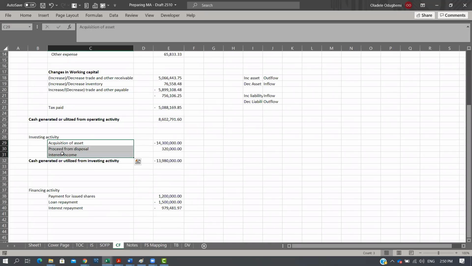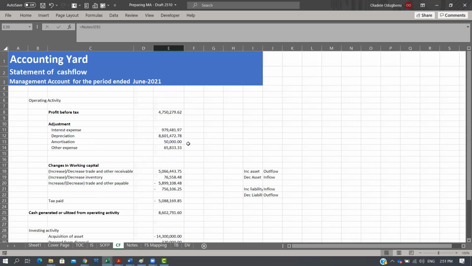For example, if I invested in a subsidiary, obviously the cash element of what I paid in investing in a subsidiary is stated clearly here. That's another element. If I put my money in a fixed deposit, obviously that kind of money will be reflected here if I don't put it within my cash balance, right?